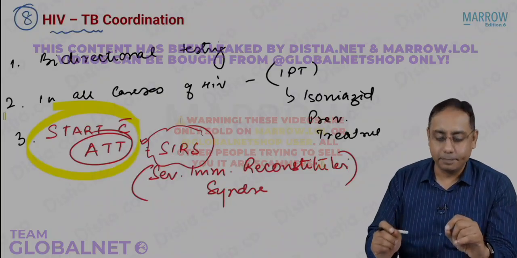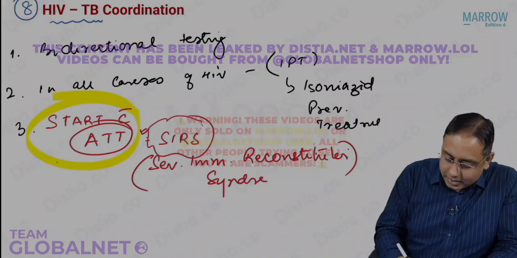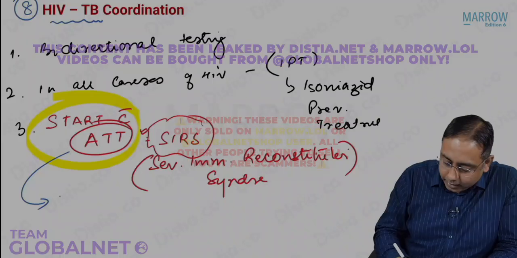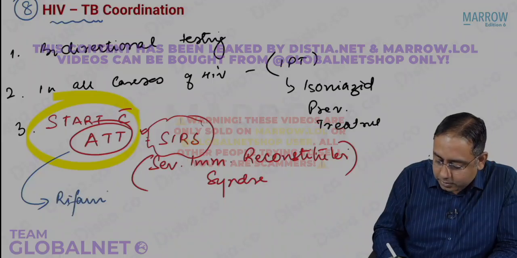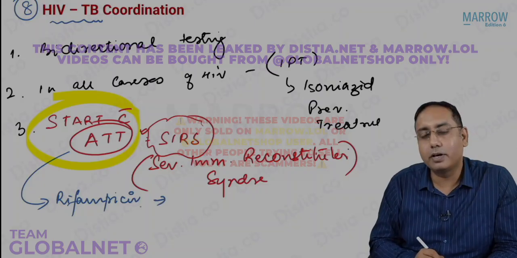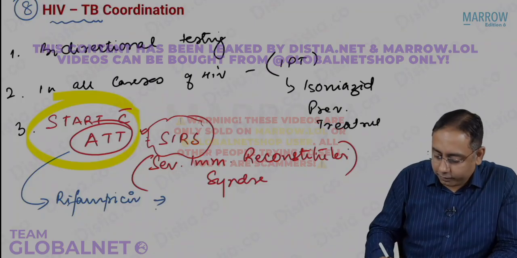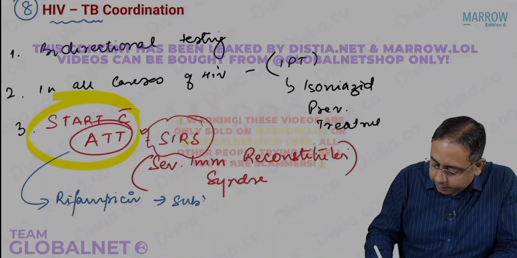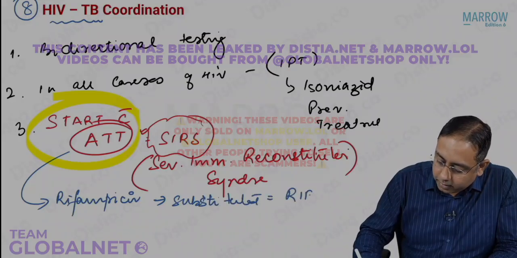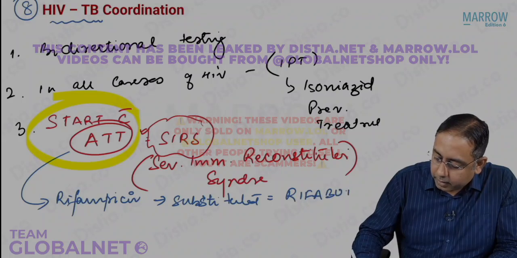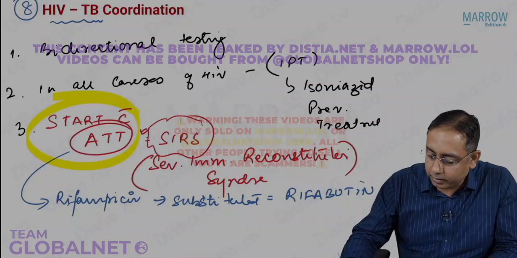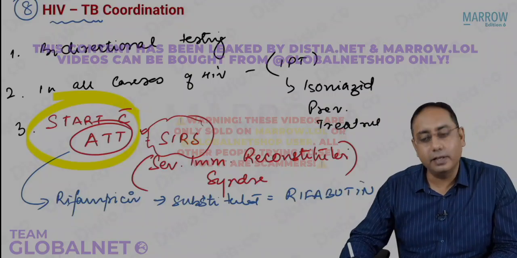Don't make this mistake. Another point which can be asked in your exam is that whenever we are giving this anti-tubercular therapy with a rifampicin based regimen, in those cases rifampicin is substituted with rifabutin because of the drug interaction. So we always start with anti-tubercular therapy first.